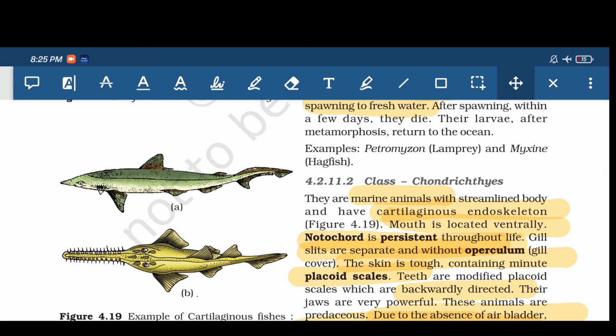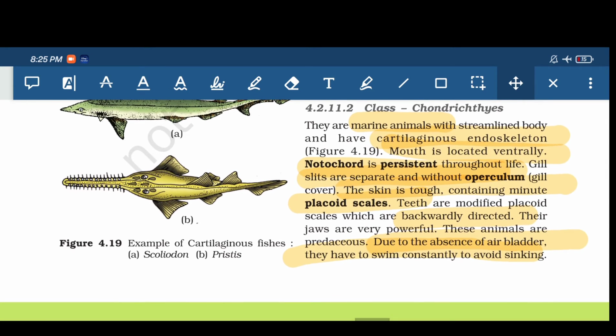Mouth is located ventrally. Notochord is persistent throughout life. Gill slits are separate and without operculum. Operculum is absent. Skin has placoid scales. Teeth are modified placoid scales which are directed backward. And the jaw is very powerful. These are predaceous animals, that means they are predators.